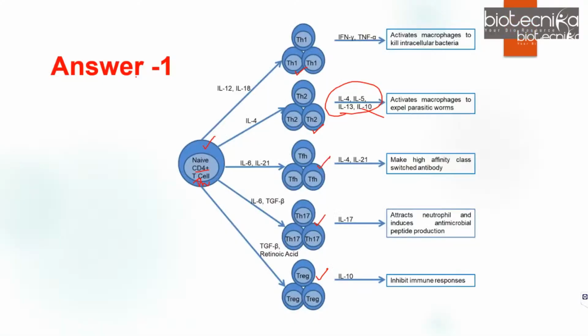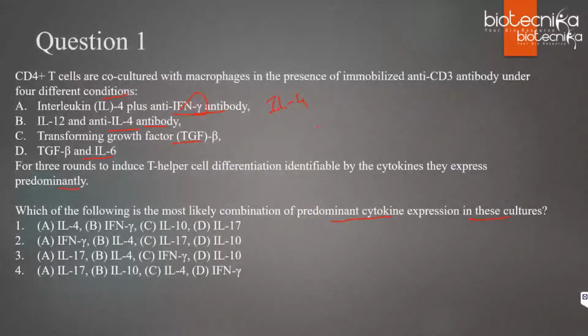So we will consider here IL-12, right? And IL-4 is not there. So under this condition, IFN gamma and TNF alpha is released. So let us see where it is. Yes. So for B, you can see other options don't have IFN gamma, right? Similarly, here also other options don't have IL-4, right?